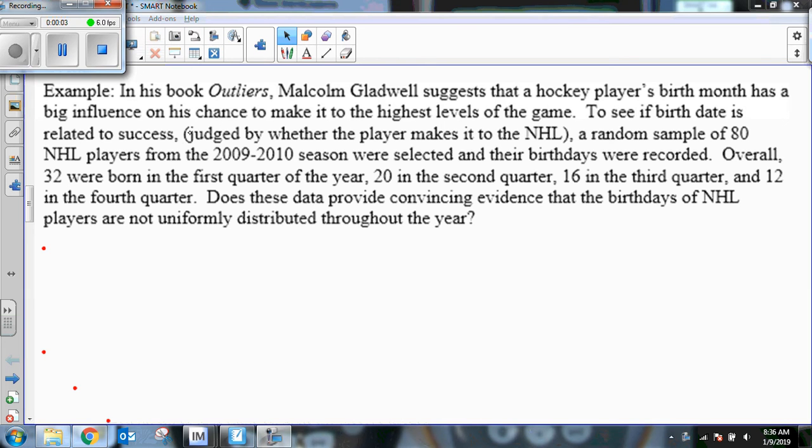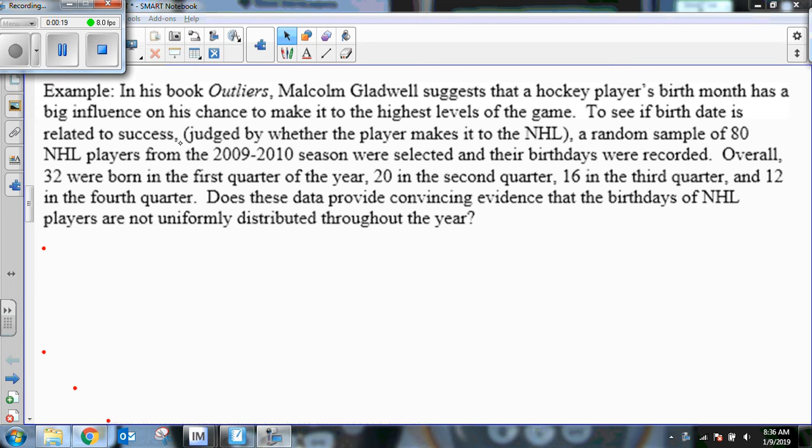Okay, so part 2 of our video, we're going to look at our first example where we're going to use a goodness of fit test. So, in his book Outliers, Malcolm Gladwell suggests that a hockey player's birth month has a big influence on his chance to make it to the highest levels of the game.